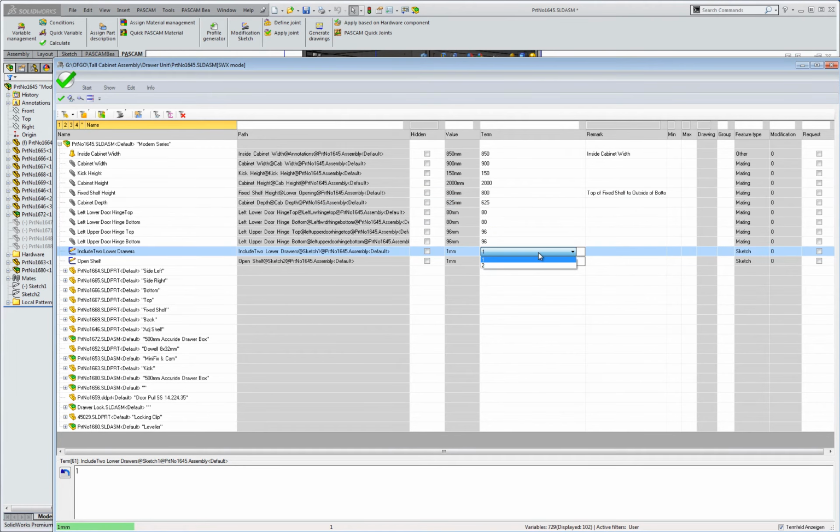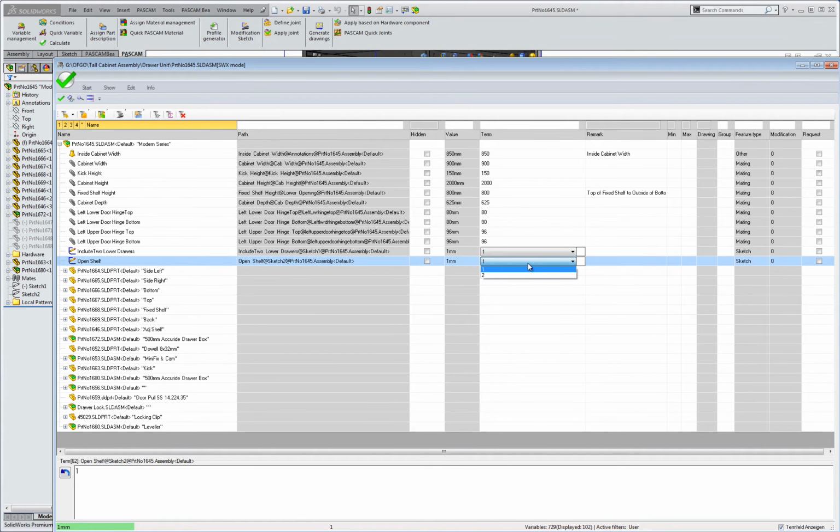Since this is a driven dimension, we can use it as a driving dimension for the drawer slide width, also known as the ICW, the inside cabinet width. From there we can invoke equations to drive all the features of the drawer. Lastly, we have 2 sketches called Include 2 Lower Drawers and Open Shelf. In the turn box, we see the numbers 1 and 2. Selecting 1 will turn the drawers on, while 2 will turn the feature off.